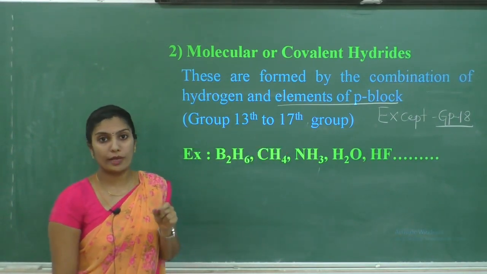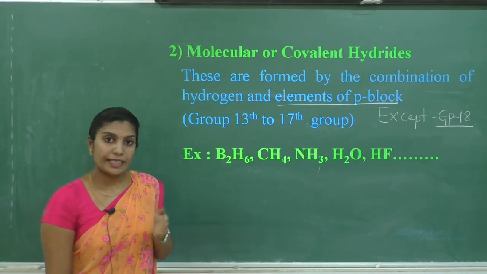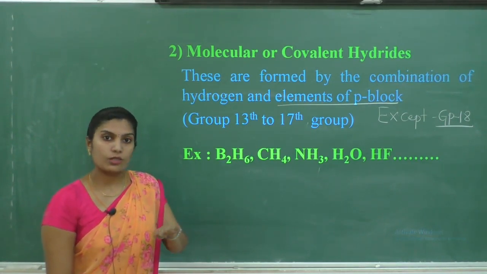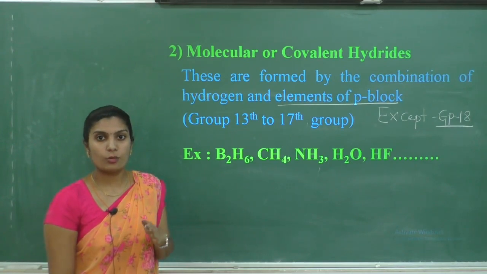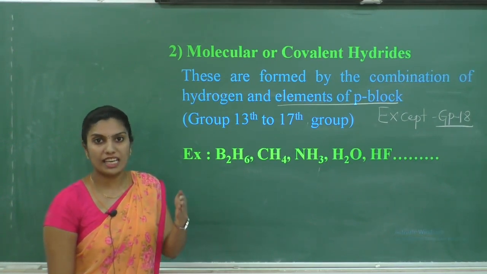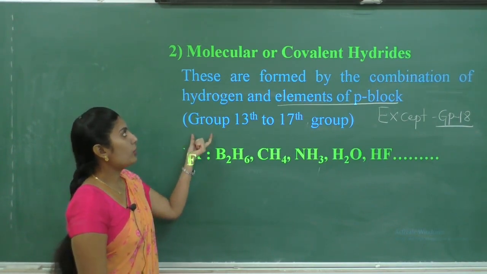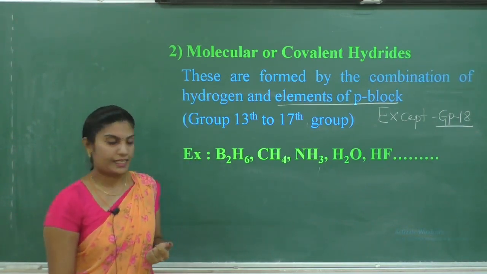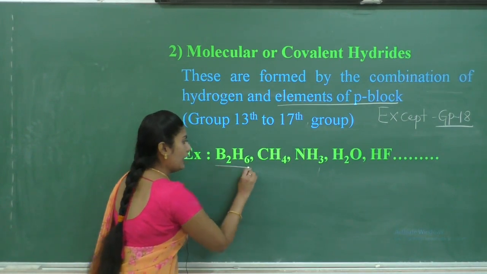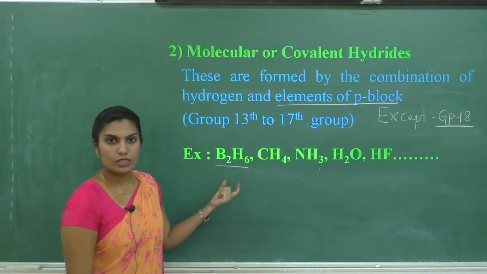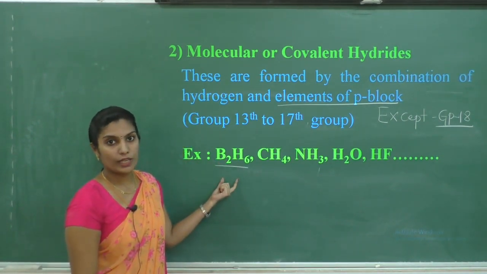except group 18 elements. Group 18 elements will not form the hydrides. Got the idea? Group 18 elements will not form the hydrides. Remember the point. Example for these molecular hydrides is B2H6. What is the name for this compound? Diborane.